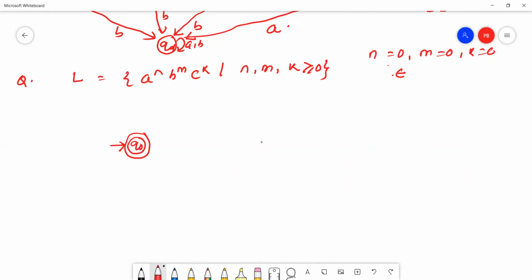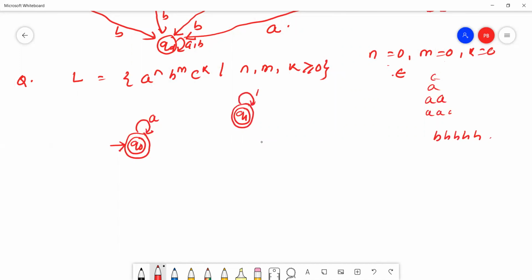So A is a self-loop here, because many A's may come, or triple A like this. Then many B's may come, like Q1.